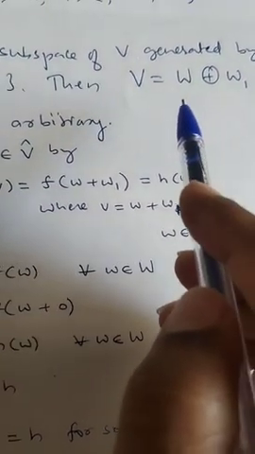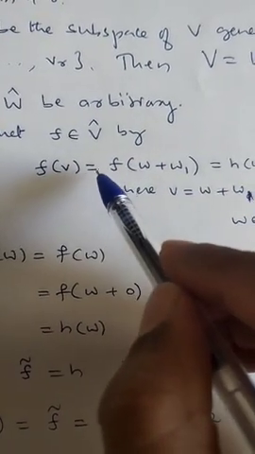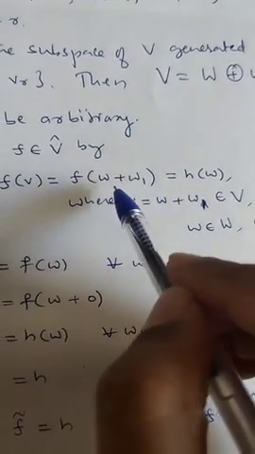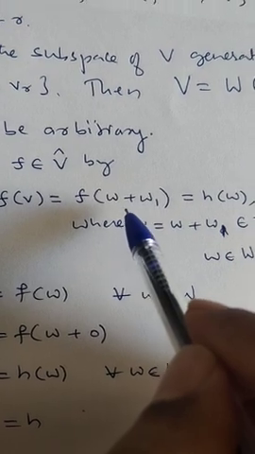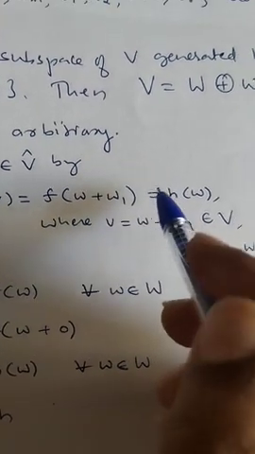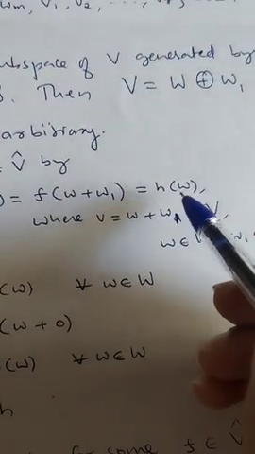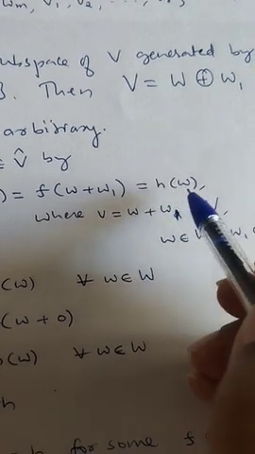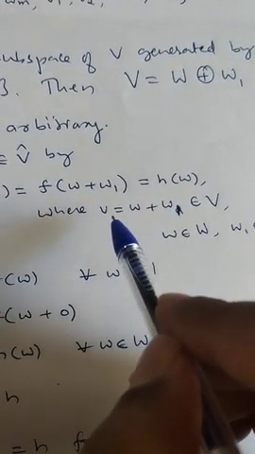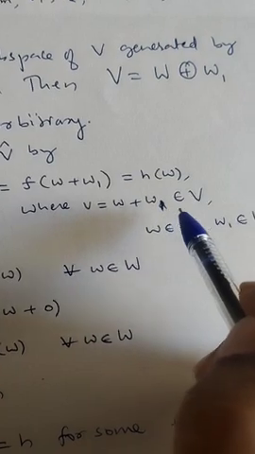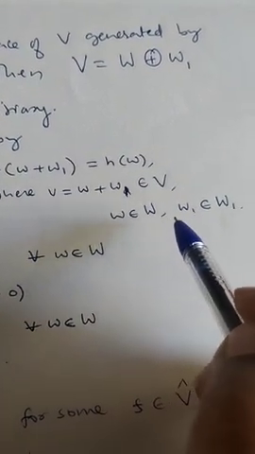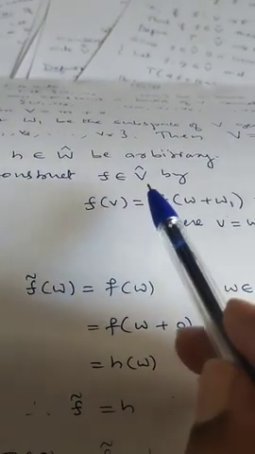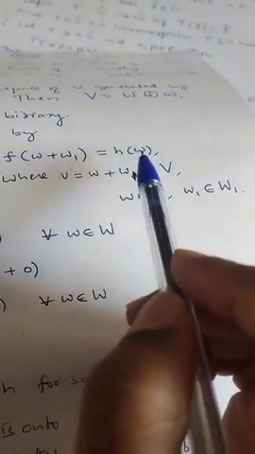Therefore, if v belongs to V, then v is equal to w plus w1. So this is equal to f of (w plus w1), but that I will define by h of w. That's where v is equal to w plus w1, w belongs to W, w1 belongs to W1. I will construct the mapping f belongs to V cap like this.